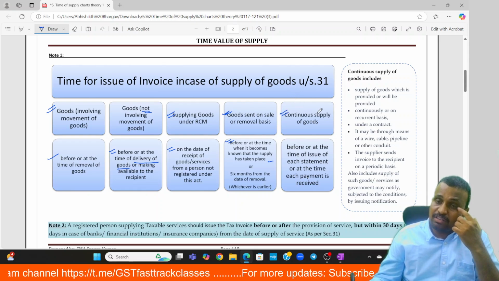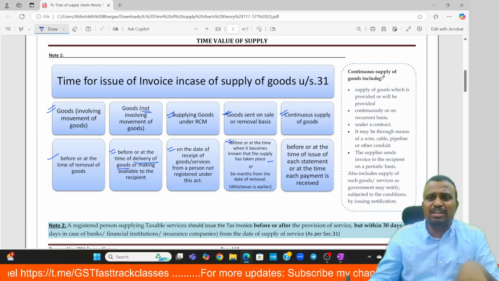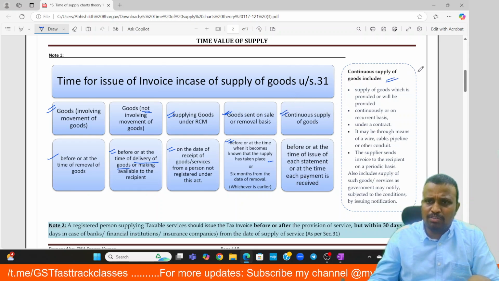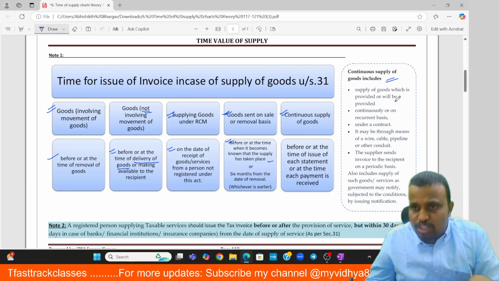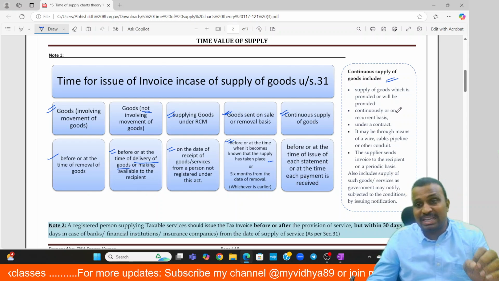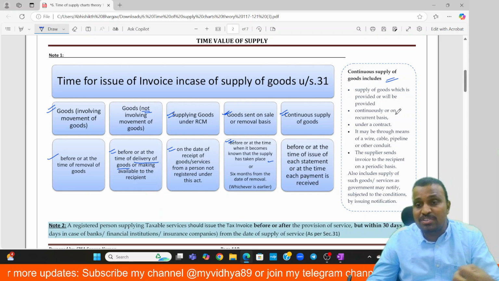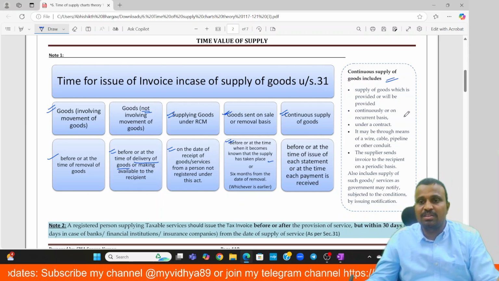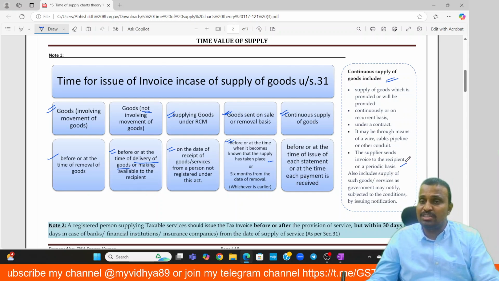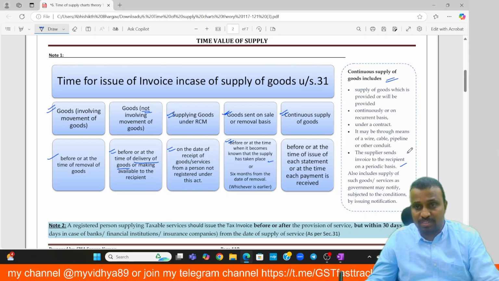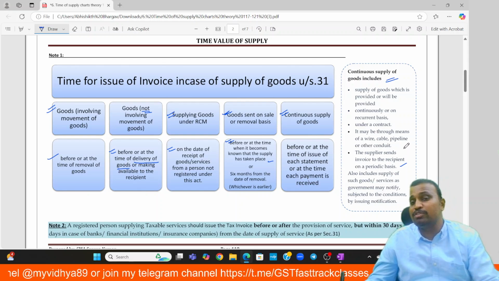And the last one, in case of continuous supply of goods. What is meant by continuous supply of goods? It means supply of goods which is provided or will be provided continuously or on a recurring basis, where the payments are received on an installment basis.